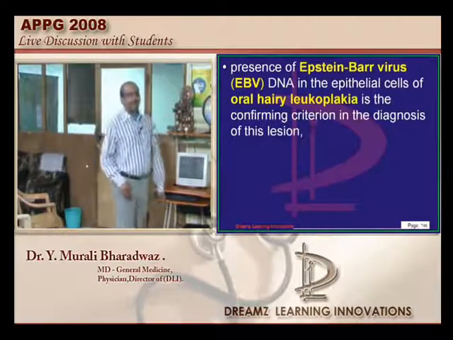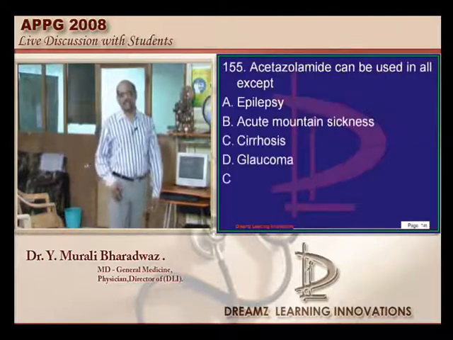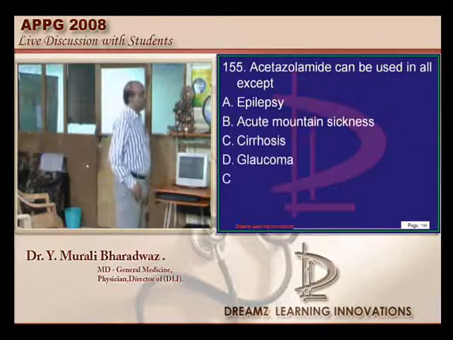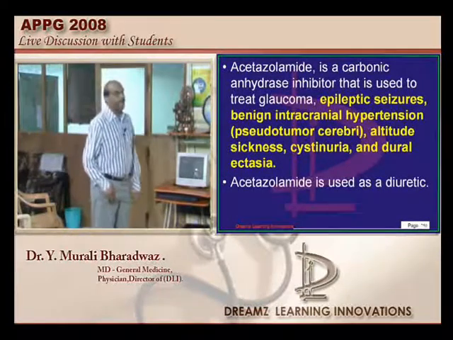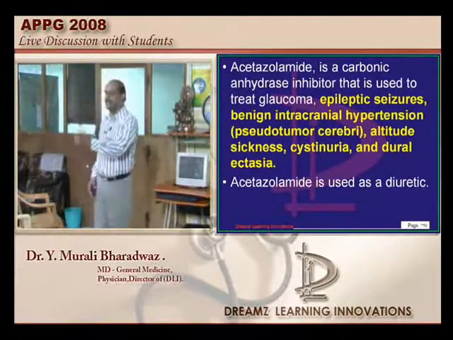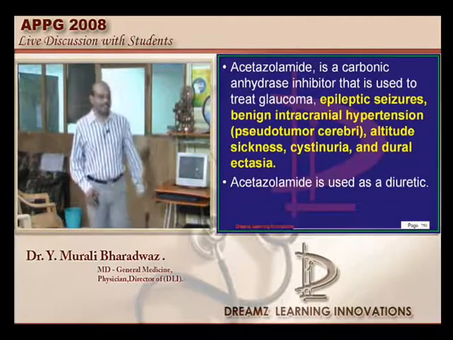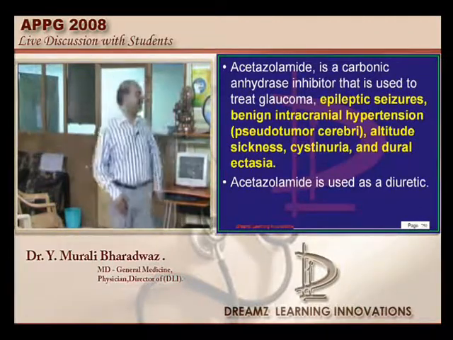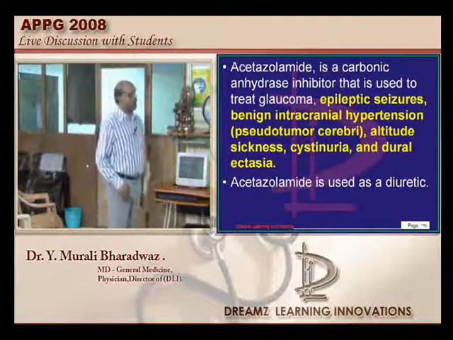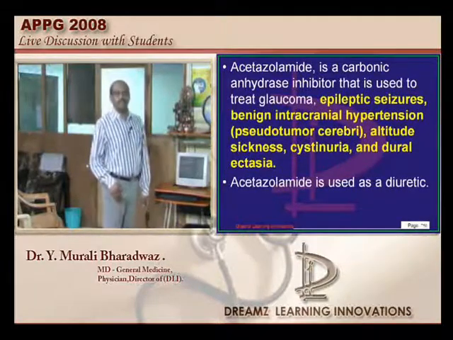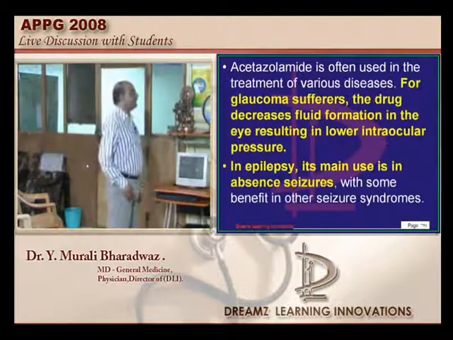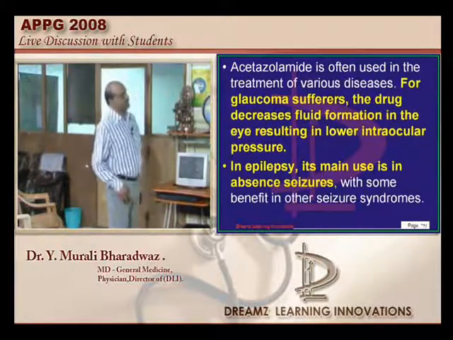Then what are all the important functions and roles of acetazolamide? Acetazolamide is a carbonic anhydrase inhibitor. It is used for epileptic seizures. Now the quiz question. Which type of epileptic seizures? Very good. Absence seizures, benign intracranial hypertension, altitude sickness, cystinuria, ductal ectasia also we use it. They are the different reasons why we basically use it.